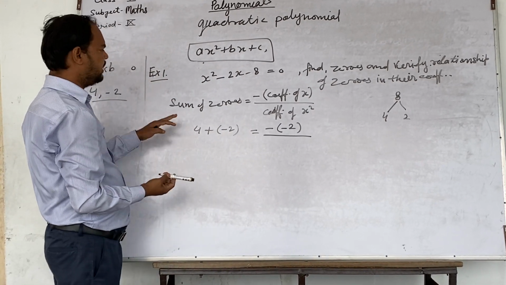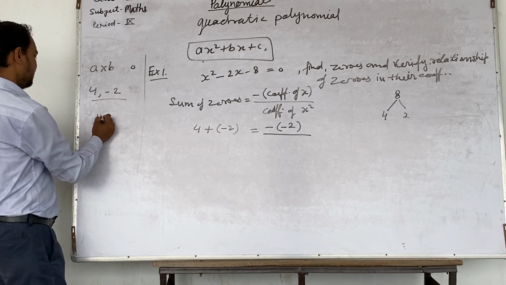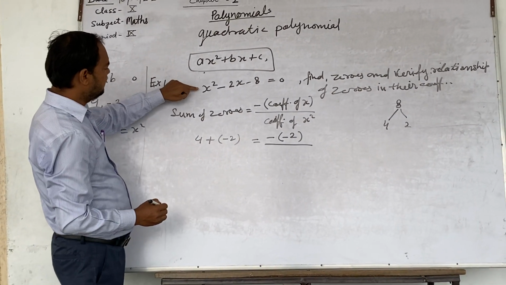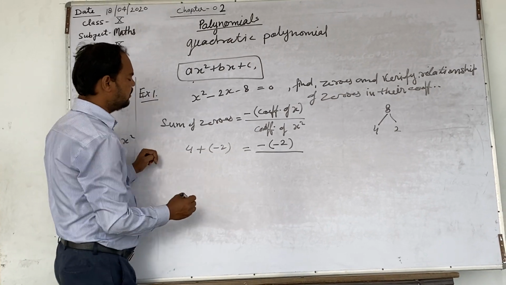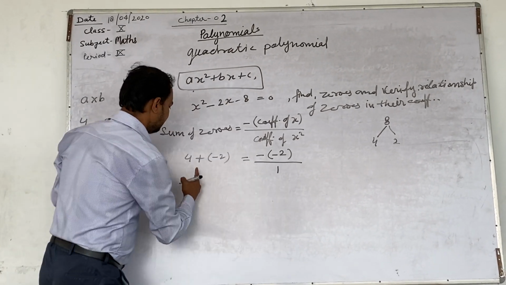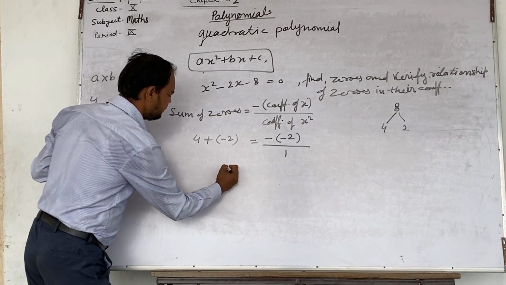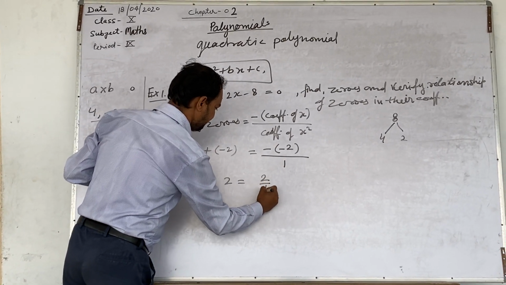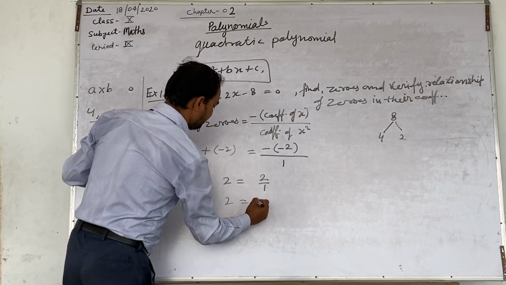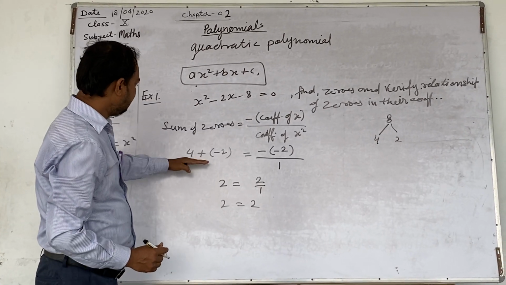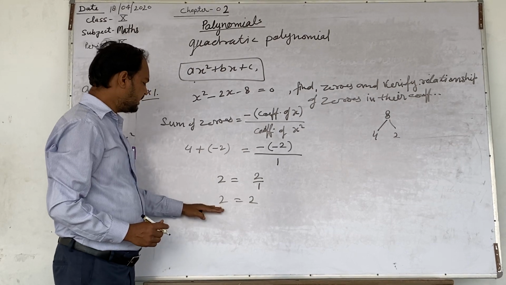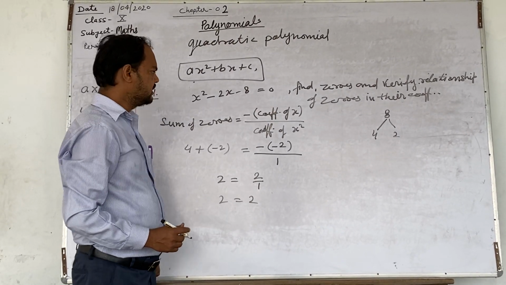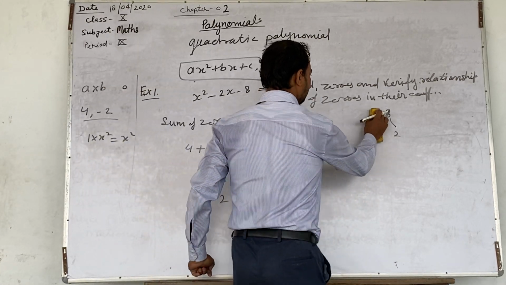We know that 1 can be multiplied with any number, so we can see here 1 is the constant coefficient of x square. This will be 4 plus minus 2 gets 2, and this is minus minus plus 2. This is 2 equal to 2. What we observe? Adding and finding the sum of the zeros gives the same result as the relation of coefficients. Second part, product of zeros.